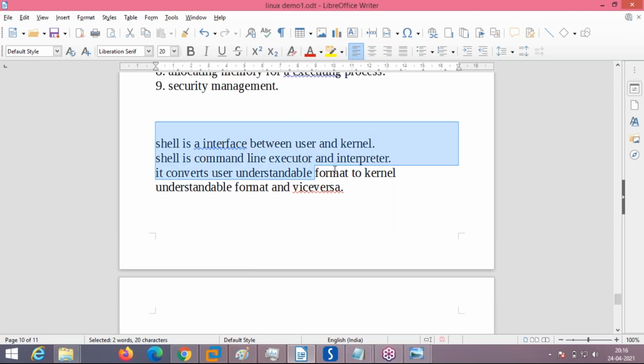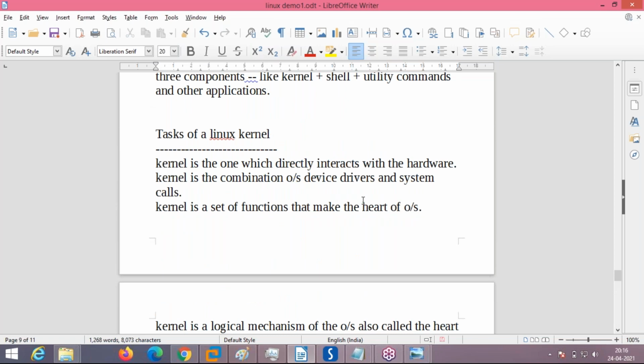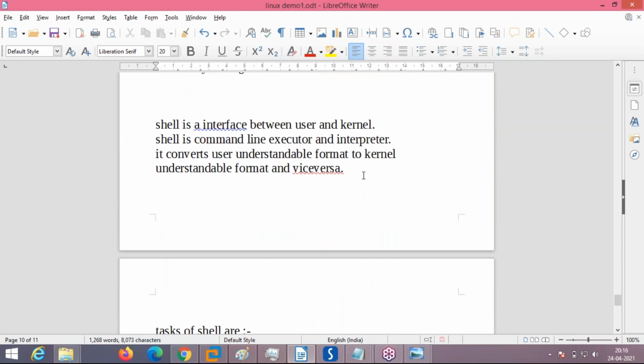Okay. Now we will see that shell is the interface. Next, we have seen the tasks of the kernel. Now we will see what a shell is.